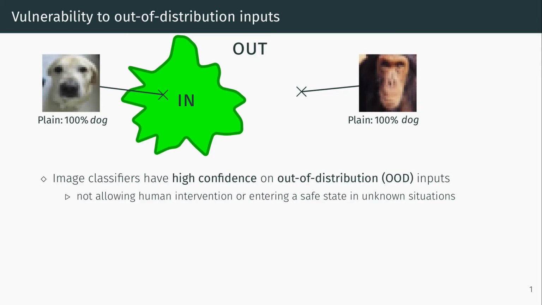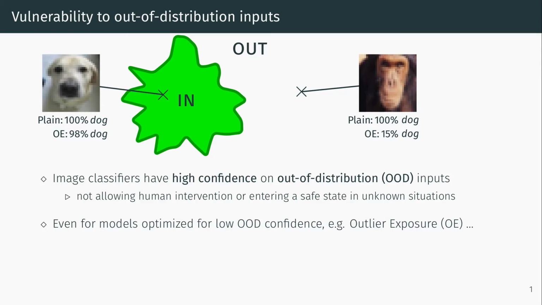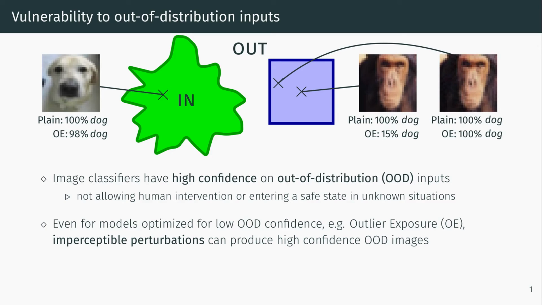Now there are approaches like outlier exposure that produce models that do have low confidence on OOD inputs, but for those models it can still be possible to construct imperceptible perturbations to arrive at images like the slightly manipulated chimpanzee here on the very right, where even outlier exposure has 100% confidence.